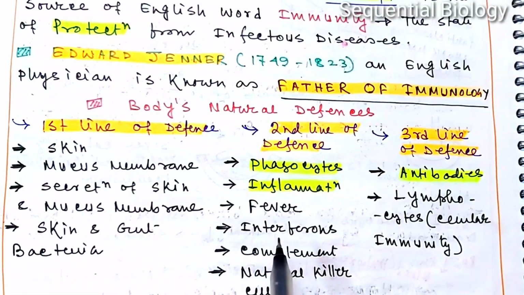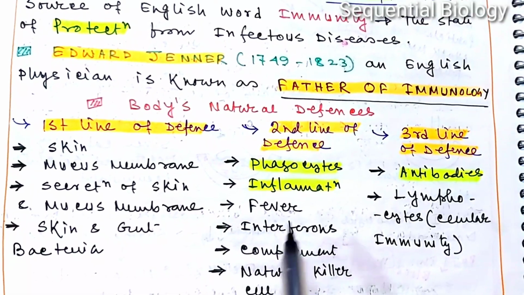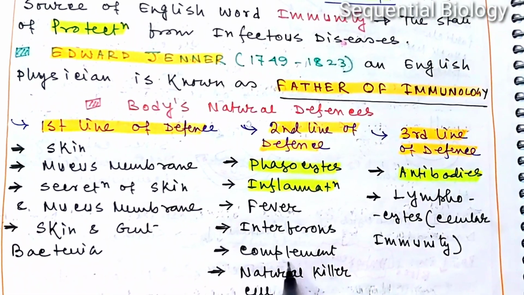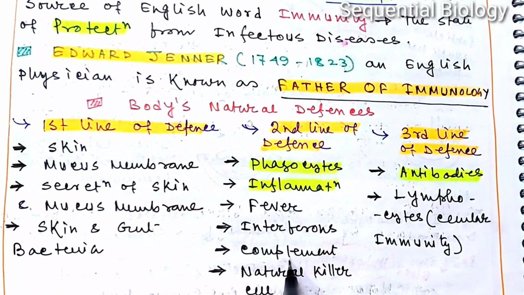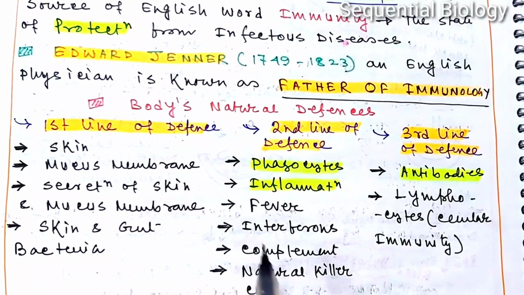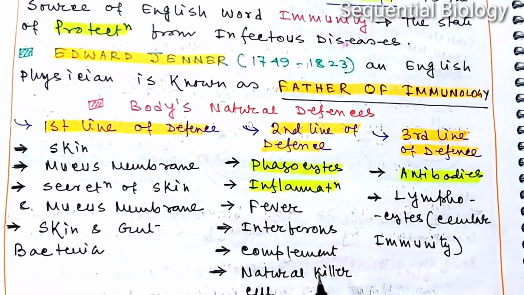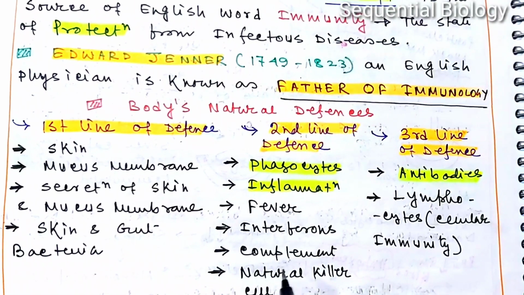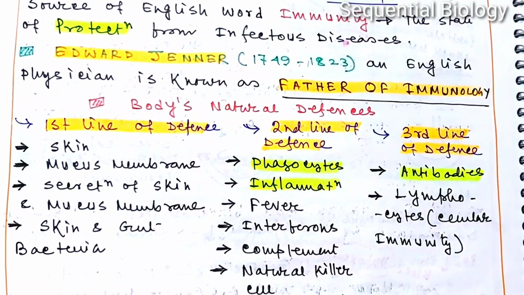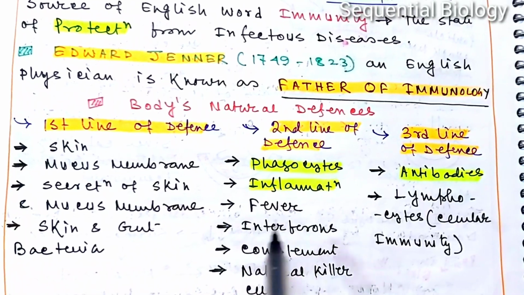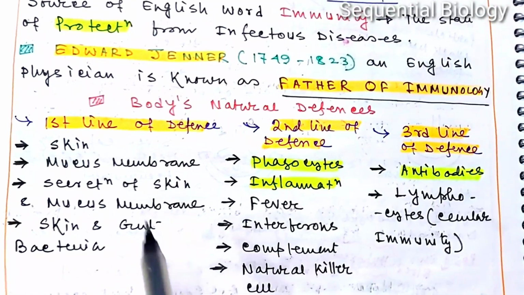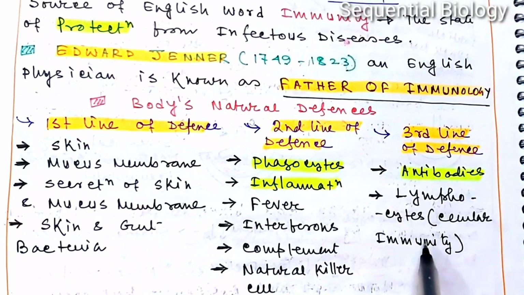Also interferon is another important chemical. Usually viral infected cells secrete interferon, and this interferon kills many viruses. In our blood there are also many proteins known as the complement system, and the complement synthesizes the membrane attack complex, or MAC, which causes rupture of the bacterial cell wall. Next is the natural killer cell, which removes pathogenic microorganisms by the process of phagocytosis. So these are the components of the second line of defense: phagocytes, inflammation, fever, interferon, complement, and the natural killer cell.